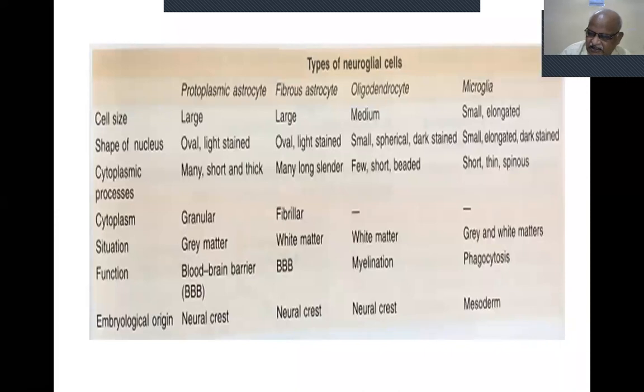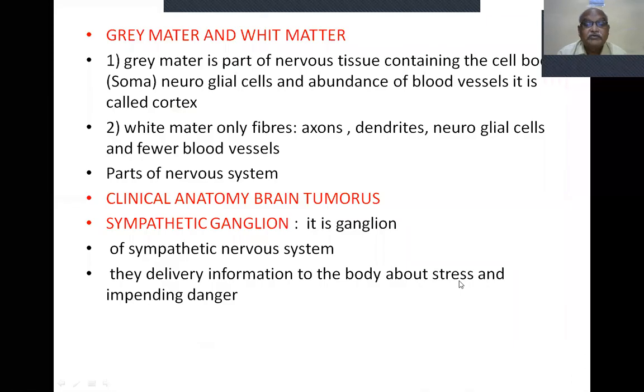The major part of the central nervous system comes from the ectodermal layer only. So this is the embryological origin difference. Protoplasmic astrocytes and oligodendrocytes are associated with the neural crest, whereas the microglia are associated with the mesoderm.